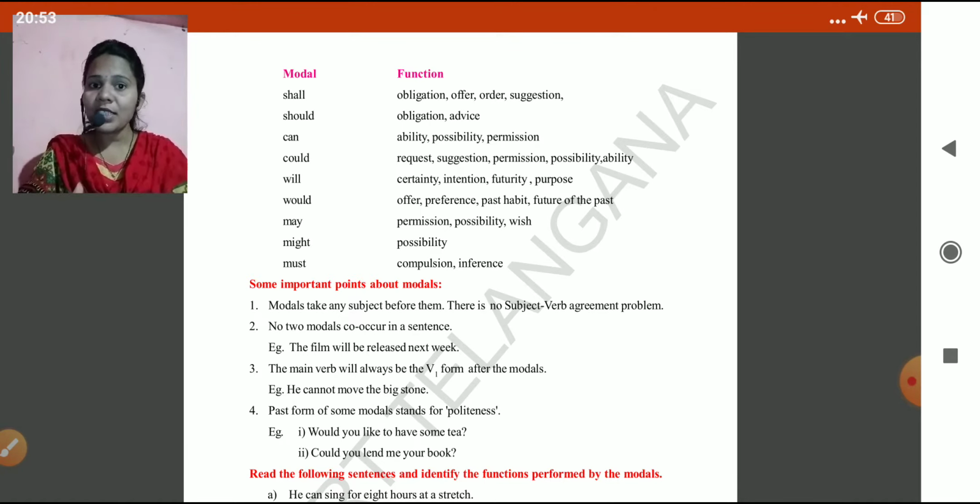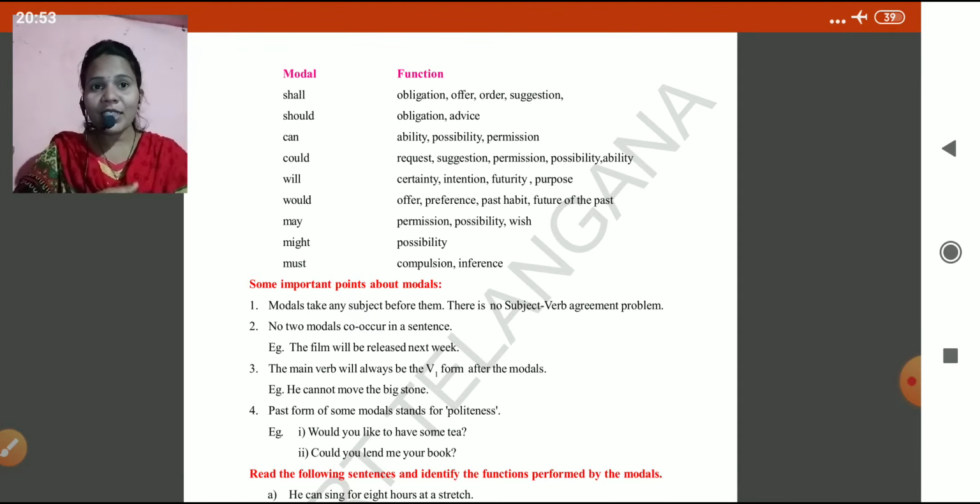Okay, children. "He cannot move the big stone." He cannot move, V1 form. The past form of some modals stands for politeness. Yeah, we know very well. To ask somebody, to ask elders especially, "Could you please give your pen?" "Would you mind?" These are nothing but polite ways of asking.